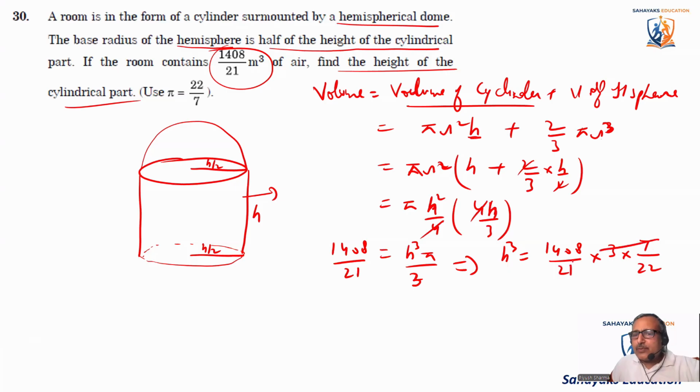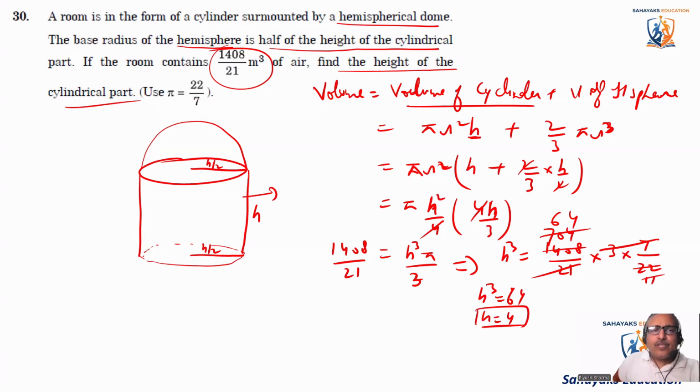So 7 3s are 21, 21 cancel out. Okay, 2 11s are 22, 704. So 11 6s are 66, 11 6s are 66, and 11 4s are 44. So h cube is equal to 64. So h comes out to be 4 because 4 cube is 64. So the value of h comes out to be 4. The height of the cylinder is 4.